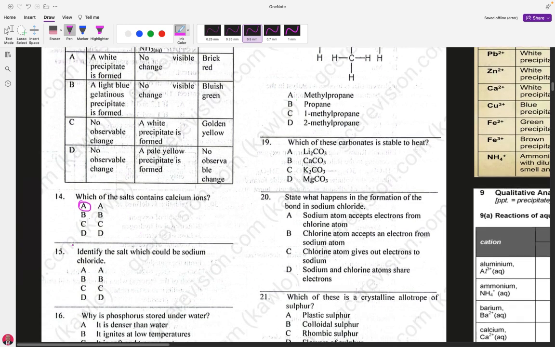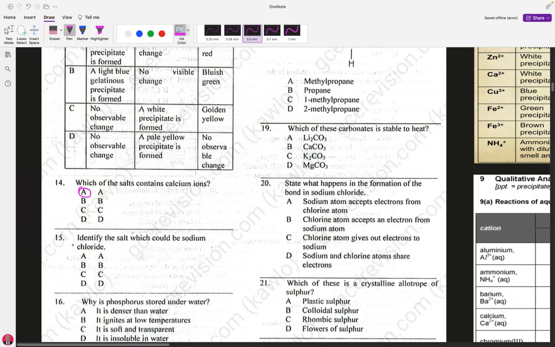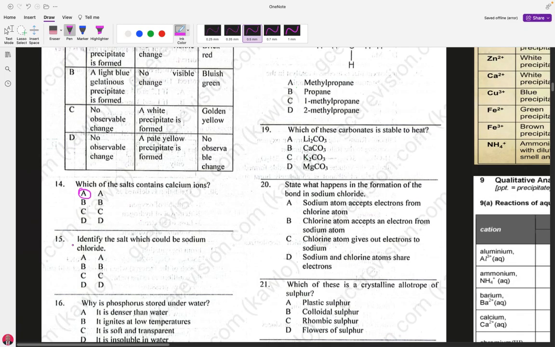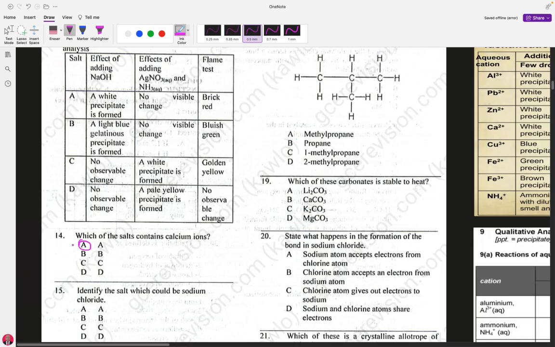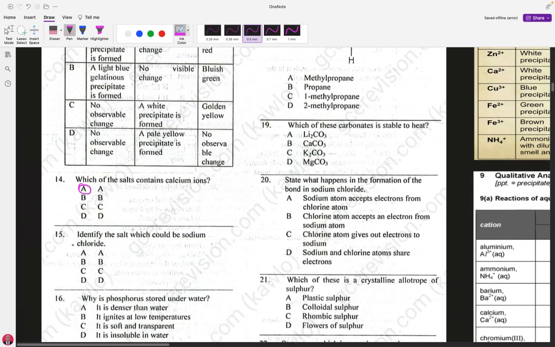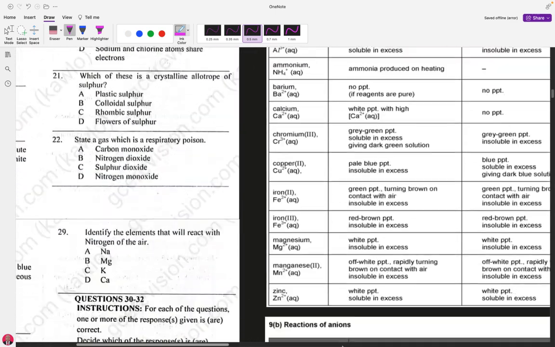Now, let's go to the second one, number 15. Identify the salt which could be sodium chloride. You know that sodium chloride has two ions, the sodium ion and the chloride ion. Now, the flame test for sodium ion is a golden coloration. It has a golden flame test. If you look at it here, you will see that sodium has a golden flame test color.